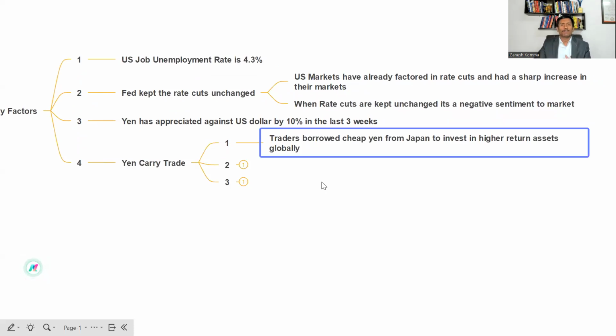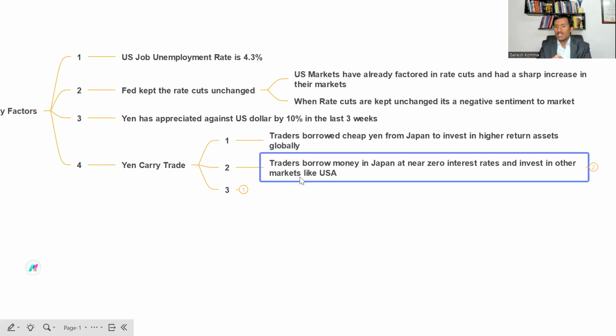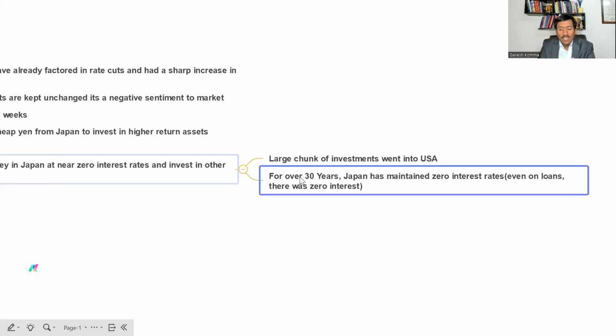They used to borrow at almost zero interest rates and invest in markets, specifically more into the US. The larger chunk of investments went into the US, for almost 30 years.